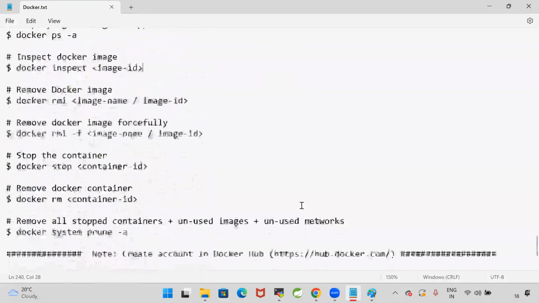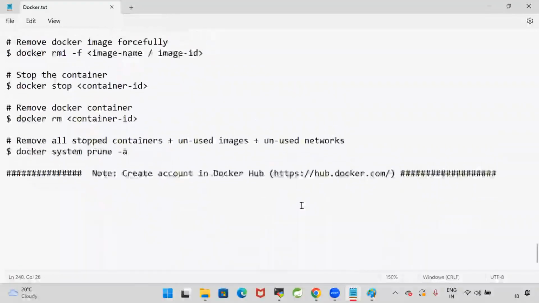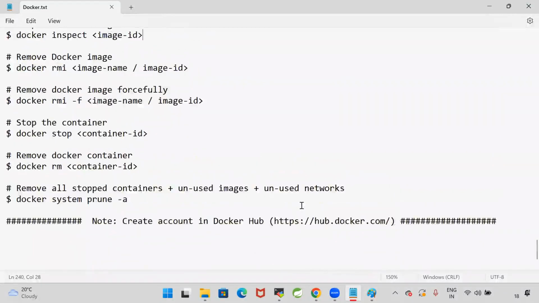Sir, this is Paulomi here. How can I create the Docker account? How can I find your repositories? How can I get to see the Ashok IT repositories? No, you can't see my repositories. Everybody will have their own account, right?